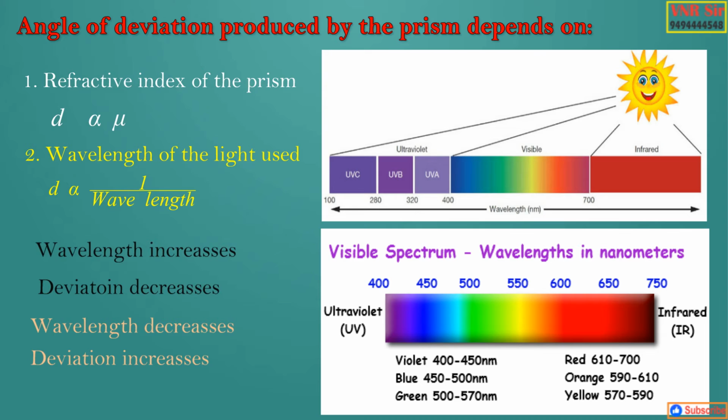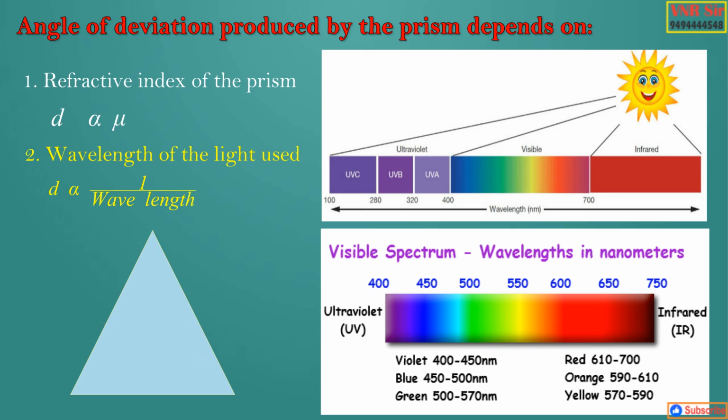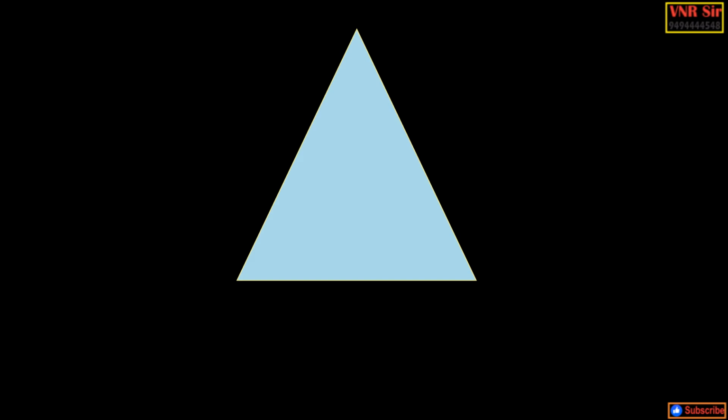Can you tell me which color has a maximum angle of deviation when it is passed through the prism? Yes, exactly. Violet deviates more and red color deviates very less. As violet has a minimum wavelength, it deviates more, and red has maximum wavelength, it deviates less.